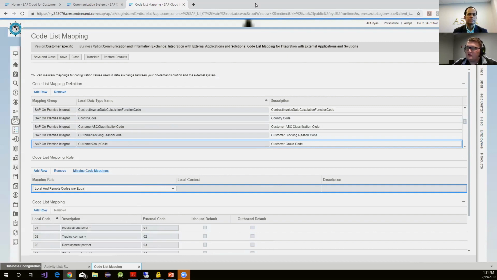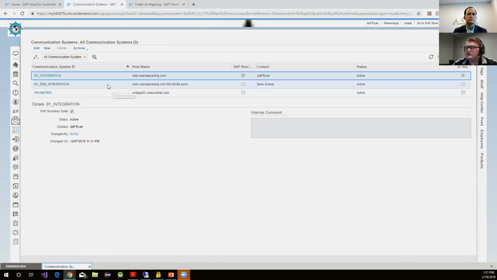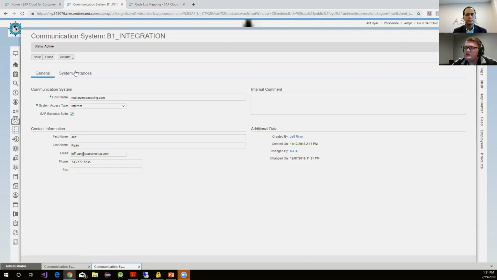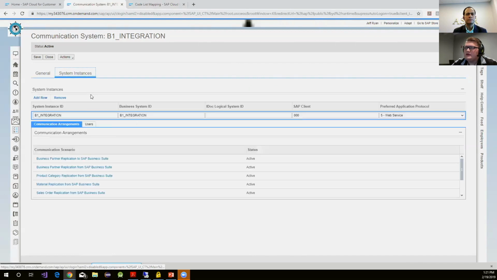So in order to get that established, you first have to create a communication system arrangement. So this communication system is what we use to actually establish a connection. So if I go in here, you'll see that we're pulling it in, and actually we give our host name to where we're pulling in the system instance from. And this shows you the active system arrangements that we have with this system.